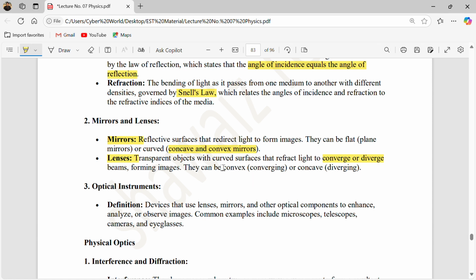The convex lens is called the converging lens, and the concave lens is called the diverging lens. But the convex mirror is the diverging mirror, and the concave mirror is basically the converging mirror. So in mirrors, convex is diverging and concave is converging, while in lenses, convex is converging and concave is diverging. So remember these facts.